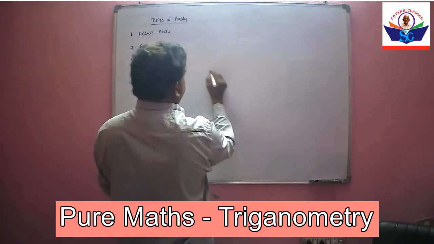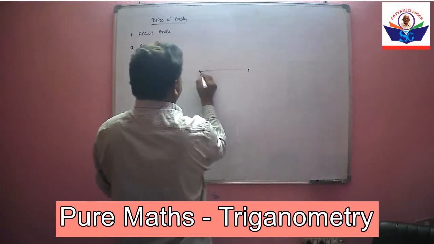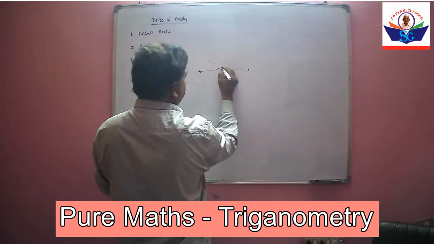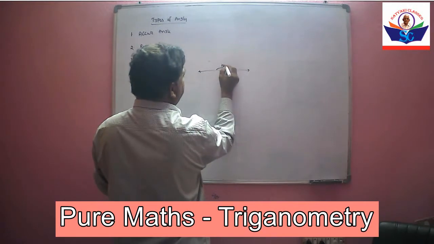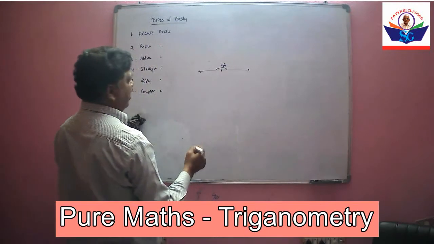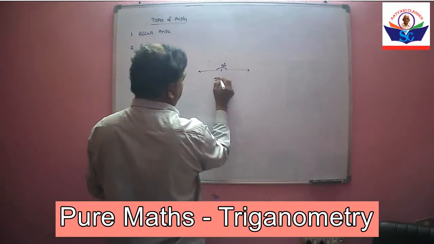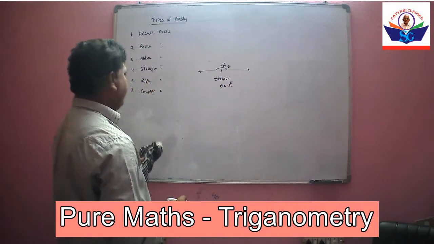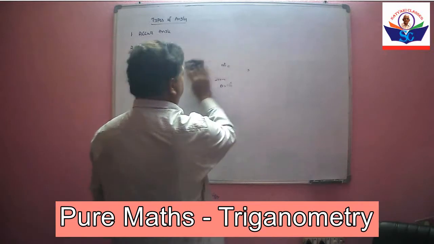Next, these are two lines. If the angle between two lines is 180 degrees, it is called straight angle. That means theta is equal to 180 degrees. Reflex angle.